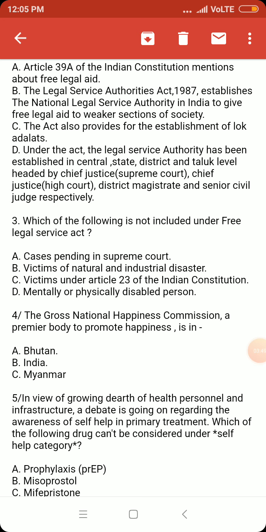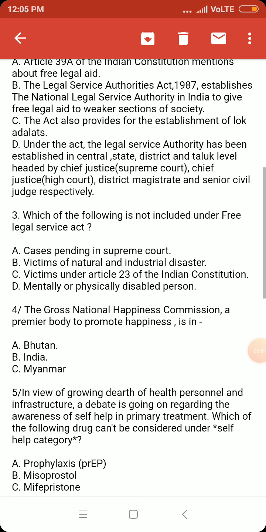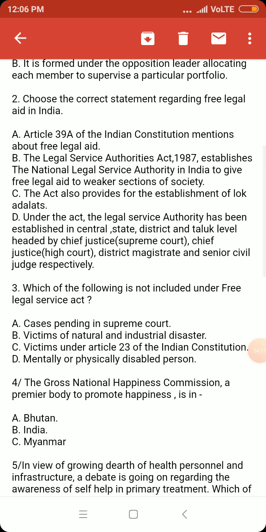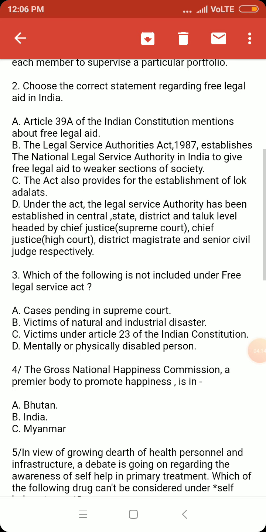That means at the center, it is headed by the Chief Justice of the Supreme Court, at the state level by the Chief Justice of the High Court, at the district level by the District Magistrate, and at the taluk level by civil judges. So this is important. All the statements are correct regarding free legal aid in India.